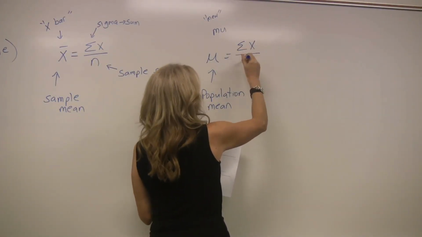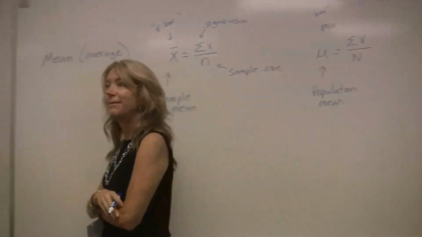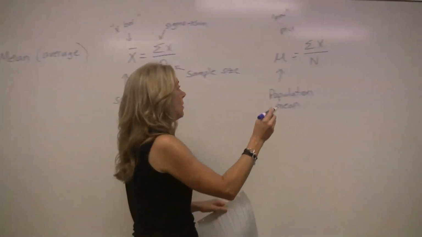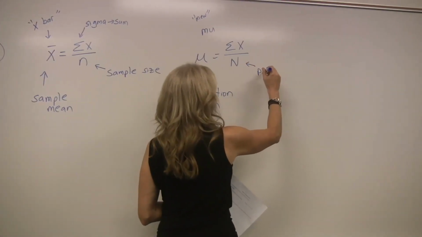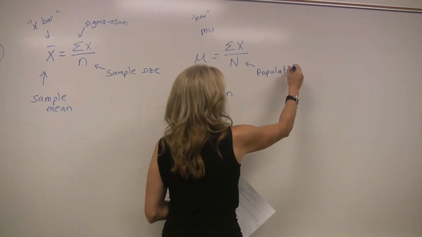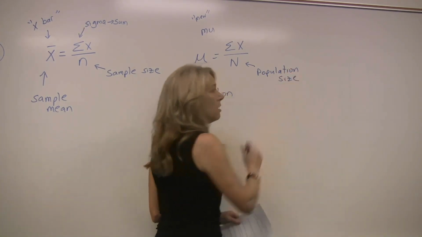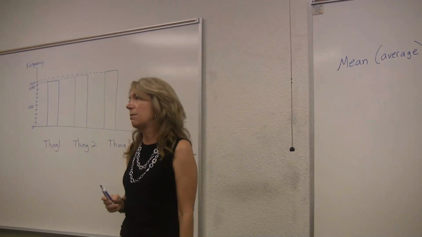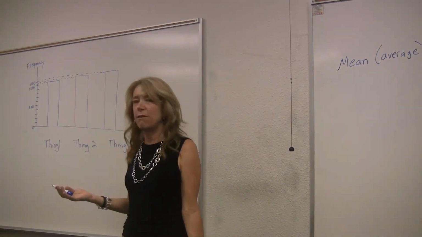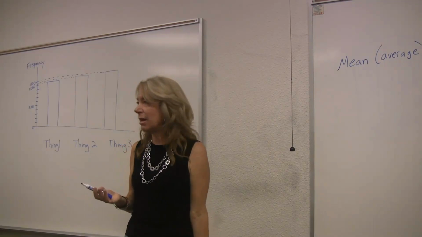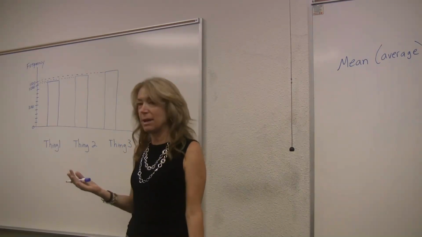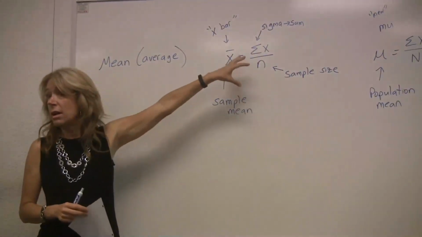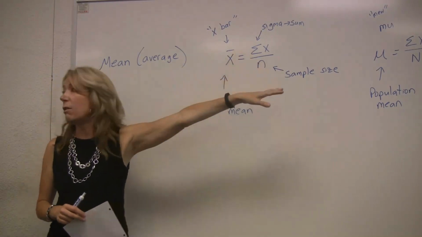This notation over here looks almost the same. Add all the X's. Guess what capital N is? The population size. How many people in the whole population? The X's are still all the ages. So one of the reasons we learn statistics is it's just logistically difficult to go get the population mean. I don't have time to go find all 10,000 plus students out there, get all their ages, add them all up and divide by 10,000. That's a lot. But I can easily take a sample and take the mean from my sample and use that to estimate what it would be for my population.